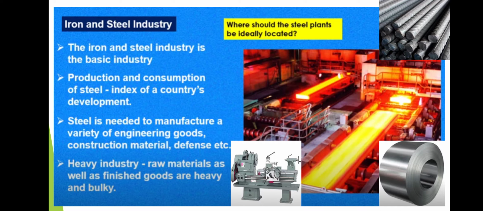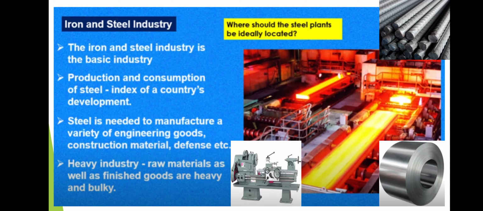Iron and steel industry. Children, the iron and steel industry comes under mineral based industries. What are these industries, children? These are industries that use minerals and metals as raw materials. Such kinds of industries are called mineral based industries. So iron and steel comes under mineral based industries.